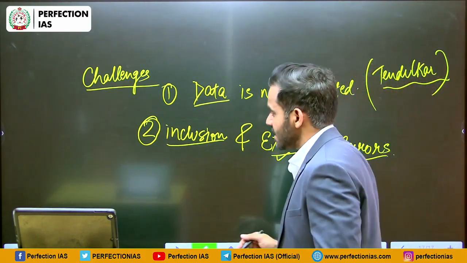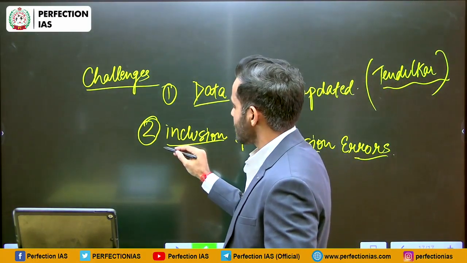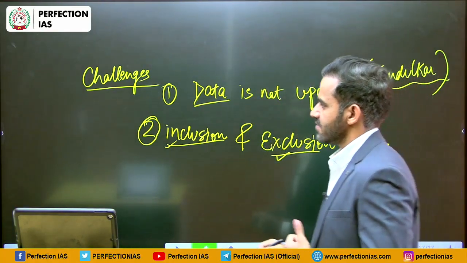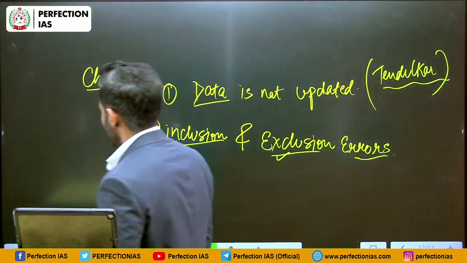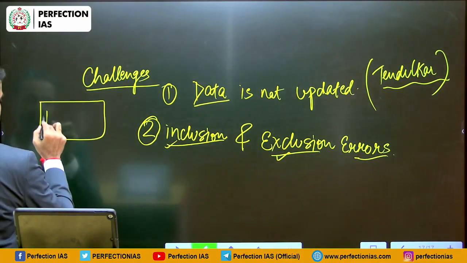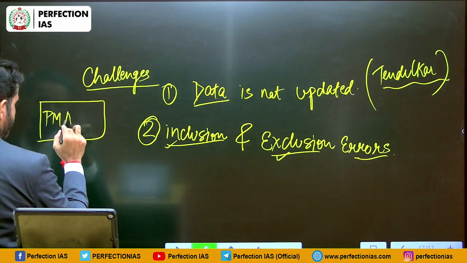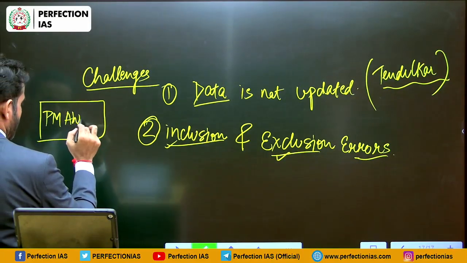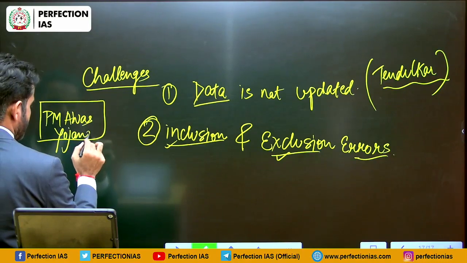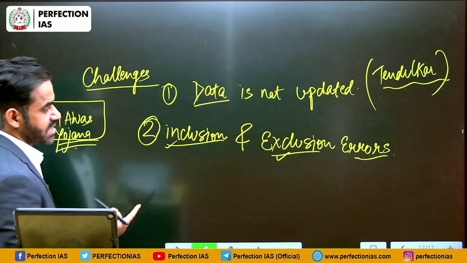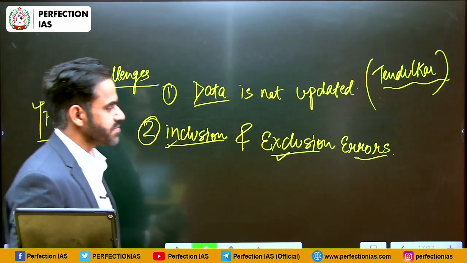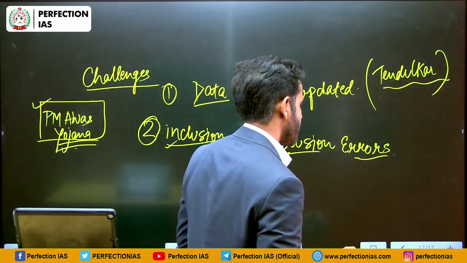Those who do not need it, by fraud manners, they are included in the beneficiary list. Like recently, there was a news report that some of the affluent families have received home under PM Awas Yojana. That means they are living in bungalows and they have received a home under PM Awas Yojana. So this is a serious problem.